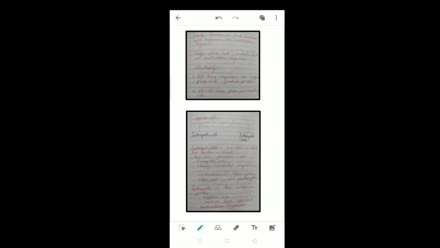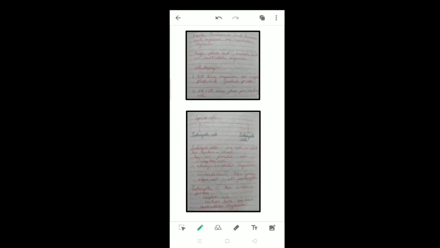Prokaryotic cells are primitive and are called incomplete cells, because as the nucleus is absent, they do not have other cell organelles like plastids and lysosomes. All the cell organelles are absent, so it is called an incomplete cell. Prokaryotic cells are always unicellular organisms. Archaebacteria and blue-green algae are all prokaryotes.